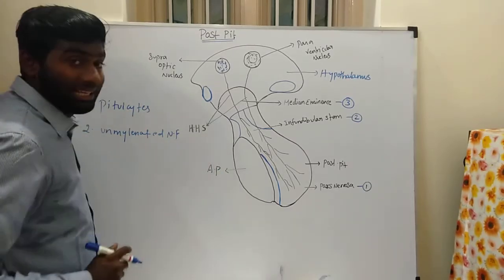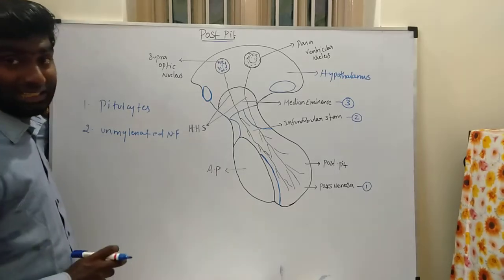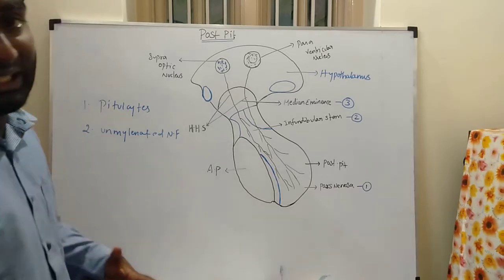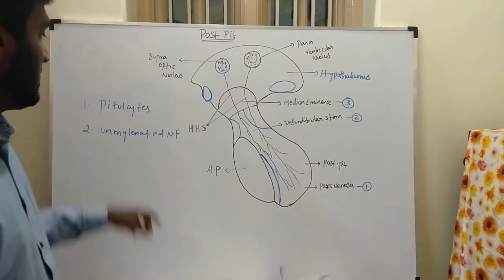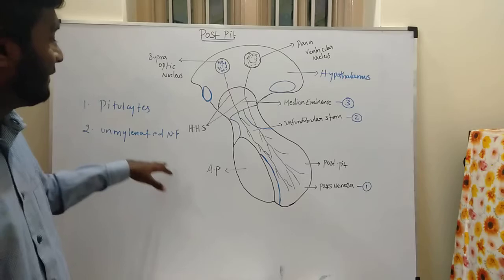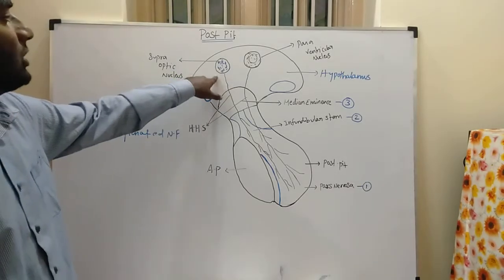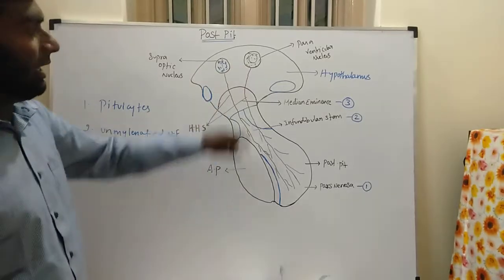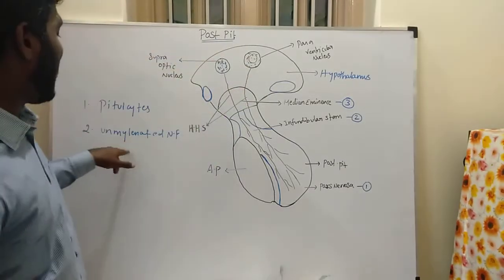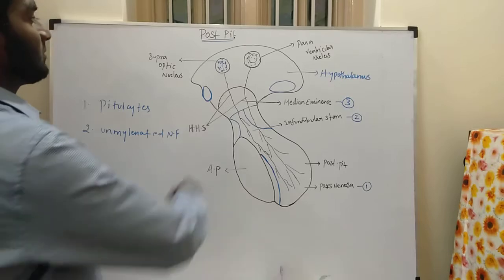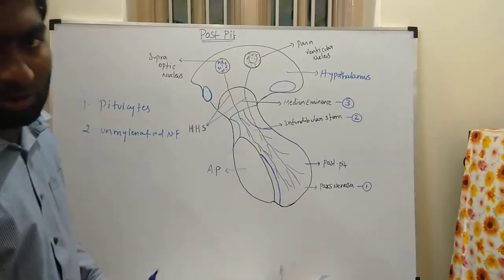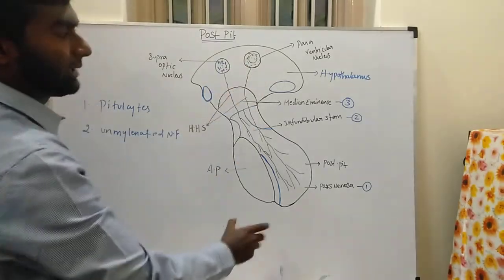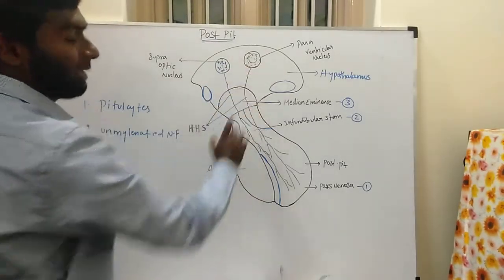Next, the unmyelinated nerve fibers. Myelinated fibers have Schwann cells present, while in unmyelinated fibers Schwann cells are absent. These unmyelinated nerve fibers are formed by the supraoptic nucleus and the paraventricular nucleus. These two nuclei are situated in the hypothalamus, and the fibers arise from them and reach the pituitary gland.